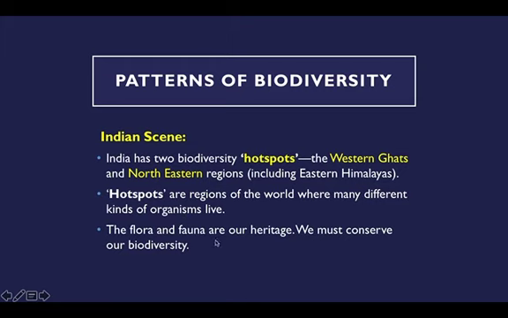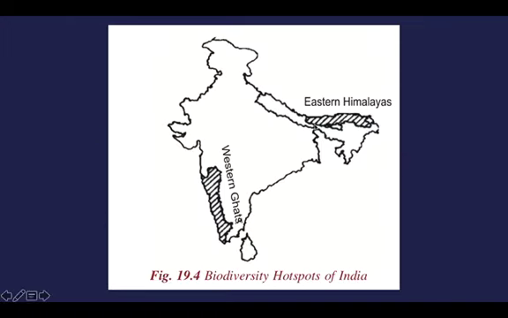The flora and fauna are our heritage. Flora is everything related to plants, and fauna is everything related to animals. So they are our heritage, and we must conserve our biodiversity, as in India. Here in the map, the two hotspots of India are given.